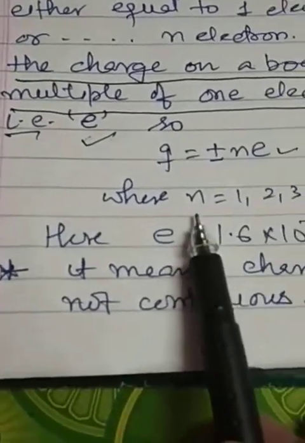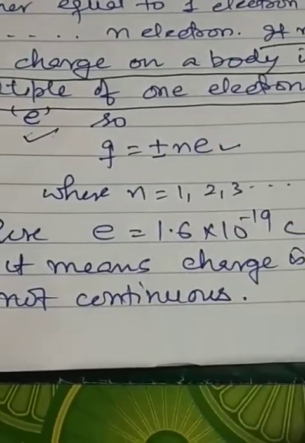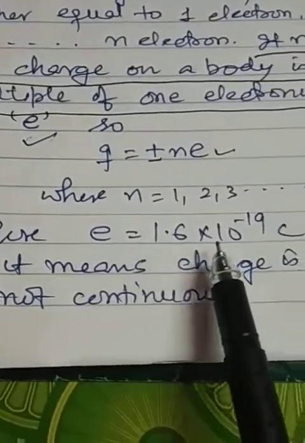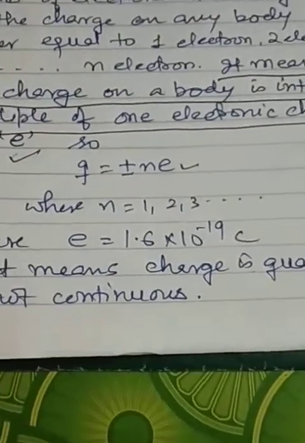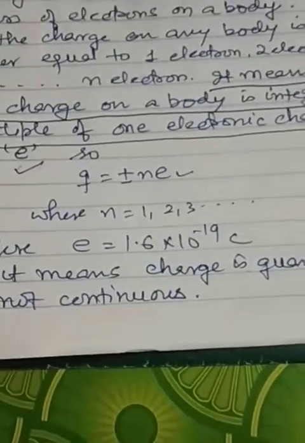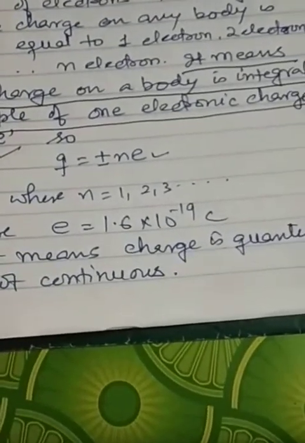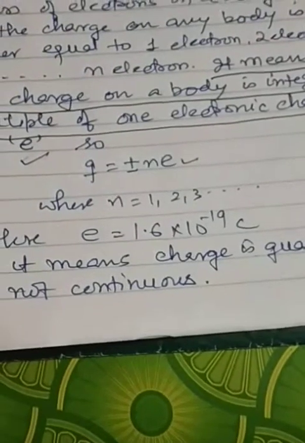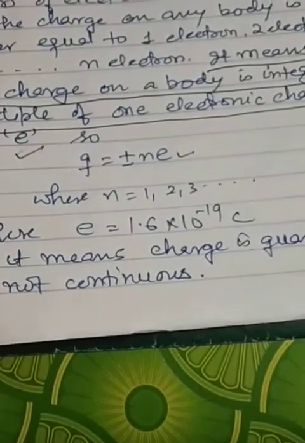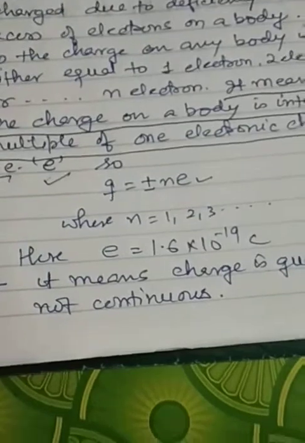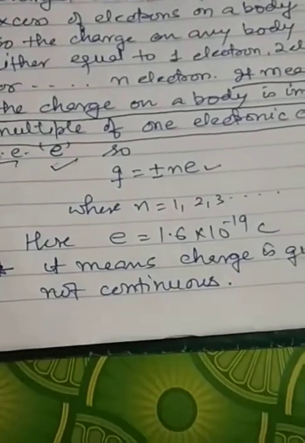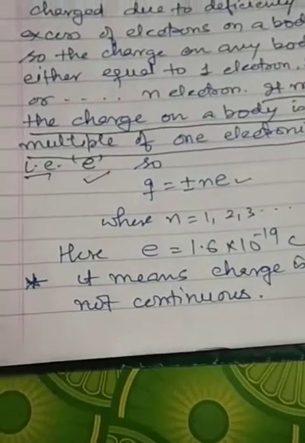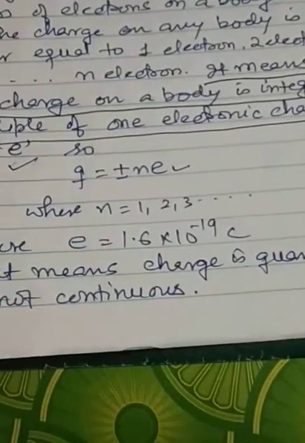Here n is the integer 1, 2, 3 and so on, and e is equal to 1.6 into 10 to the power minus 19 coulomb. This is the charge on 1 electron, and this charge is the fundamental charge or the basic charge. Means a charge less than 1 electron charge is not possible. It is the basic charge, and all the charges are integral multiples of this basic charge, which is said to be 1 electronic charge.